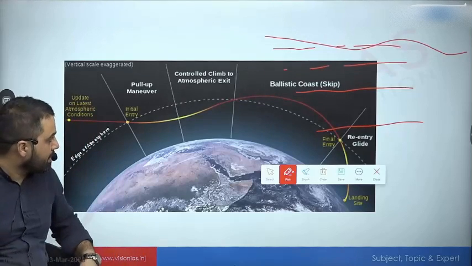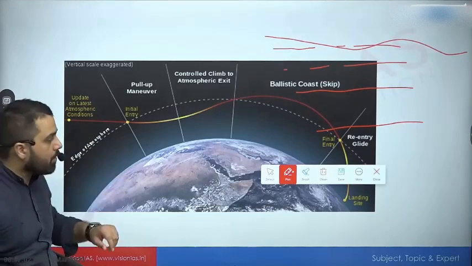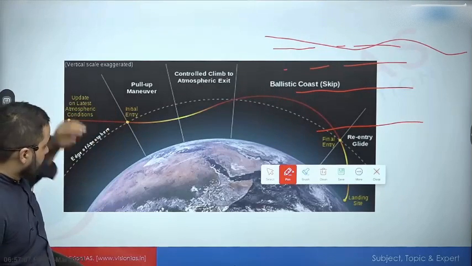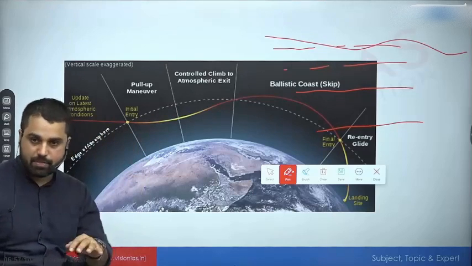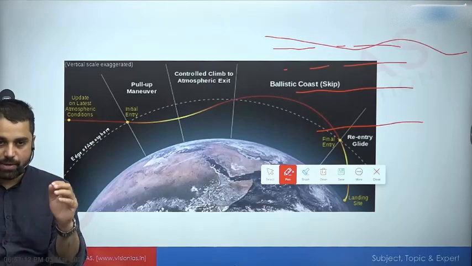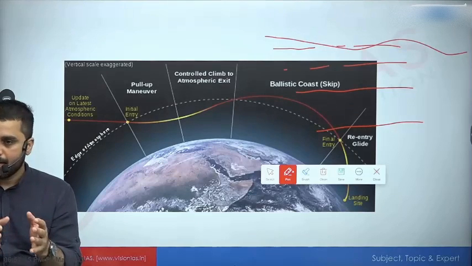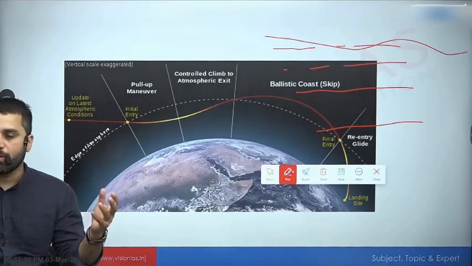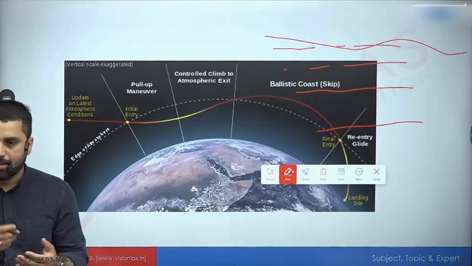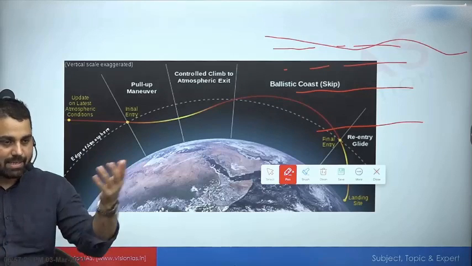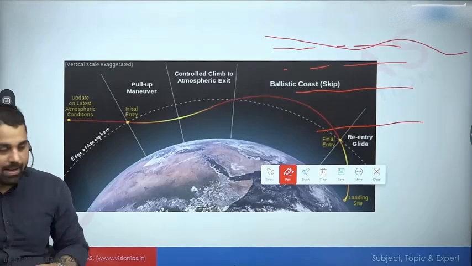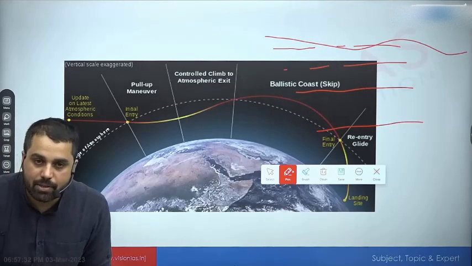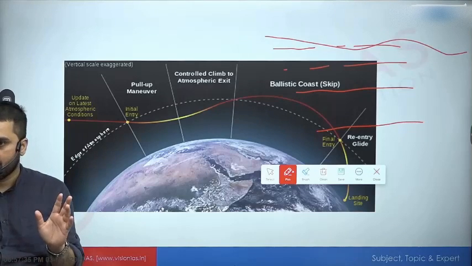By doing skip entry, first very important reason is that as you enter towards Earth you have very high velocity. With the help of skip you actually reduce your speed. Now reduced speed means that you are falling towards Earth with less speed. Less speed means that you are going to face less air drag. Less air drag means that overall the heat which is going to be generated and temperature which is going to be increased, that is not going to be as high if it had directly entered. So direct entry में जो है there is a more threat. हमेशा जो atmospheric re-entry होता है वो बहुत dangerous होता है. I hope सबको clear है ये.